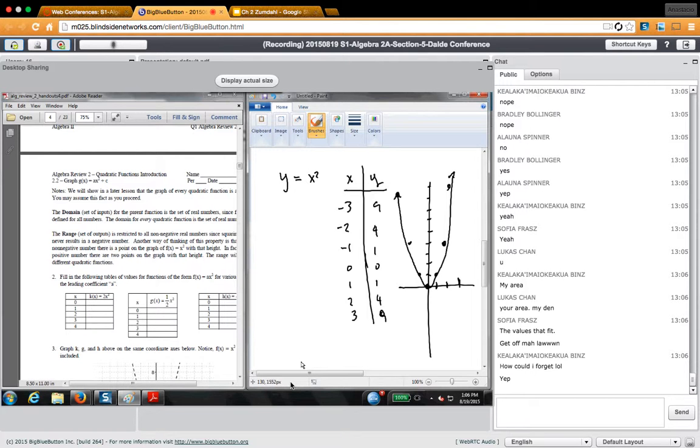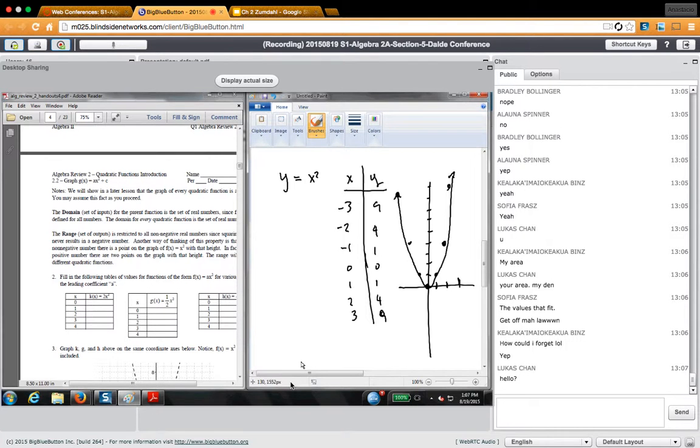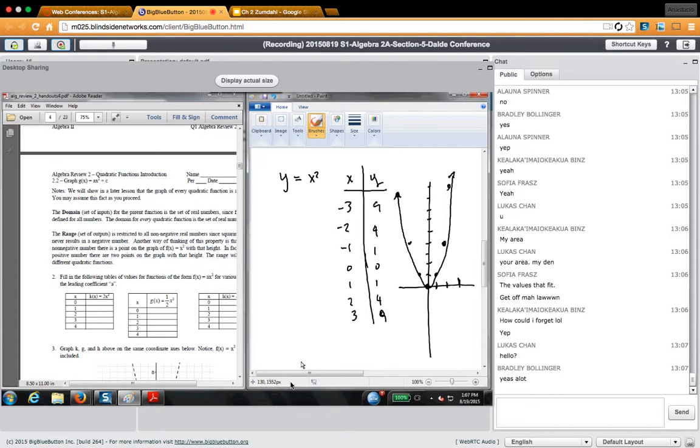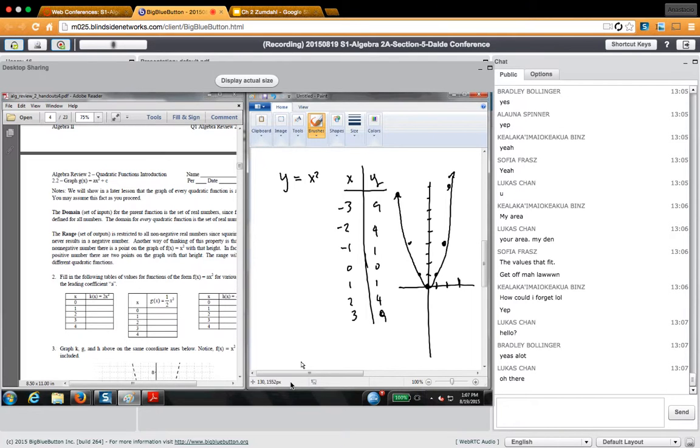Exactly. How can you forget it? And that's kind of why Mr. Dalde is so absurd when he teaches, because I want you to remember this stuff. The domain is the values that are allowed to come in. Are there any values that are restricted from coming into a parabola? Lucas, can you not hear me? The answer is no. You can input any value into a parabola, and it's totally allowed.